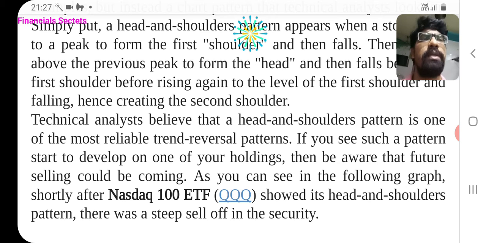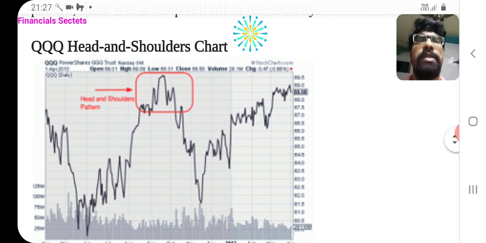As you can see in the following graph, shortly after Nasdaq 100 ETF QQQ showed its head and shoulder pattern, there was a stiff sell-off in the security. See this stiff sell-off after head and shoulder. Guys, head and shoulder is a price action pattern.